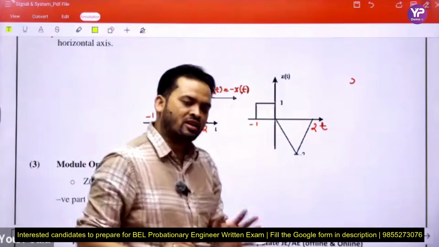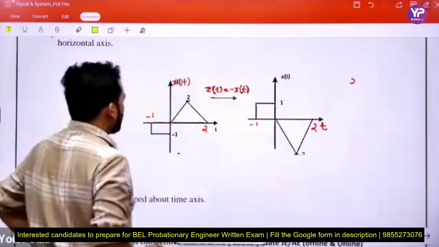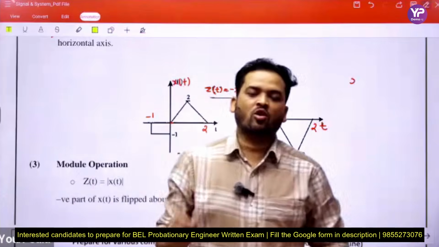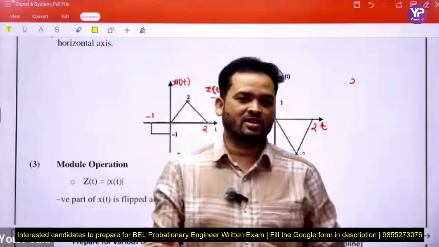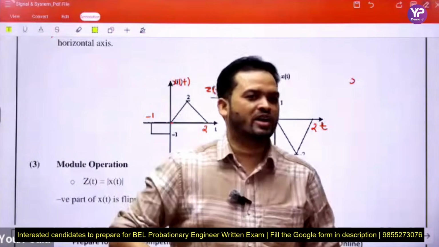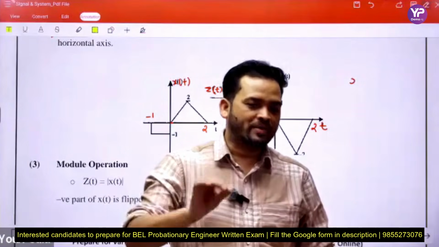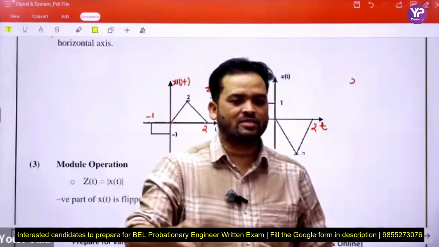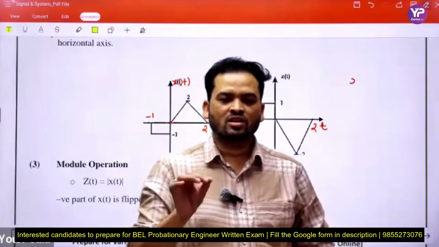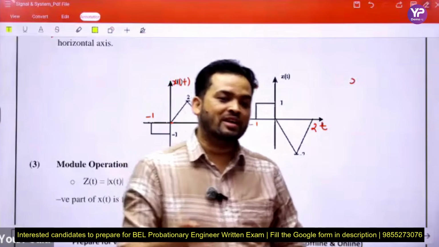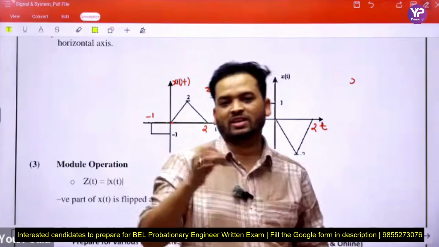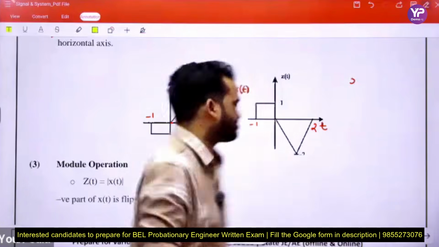That is, the amplitude will change. When we perform an operation on the dependent variable, then only amplitude values are changed, not time, because we do not perform the operation on the independent variable, that is time. So time axis values remain the same. This is the key point.